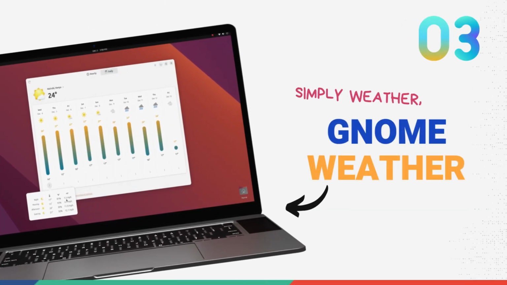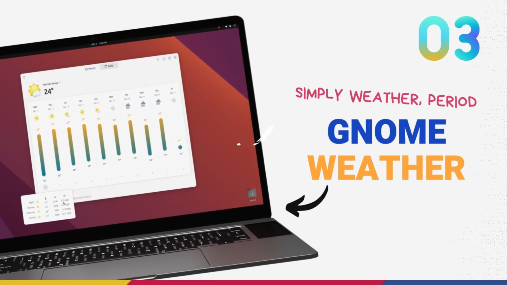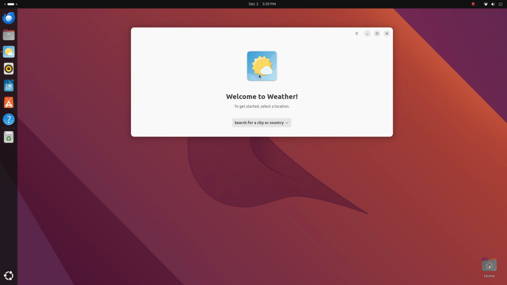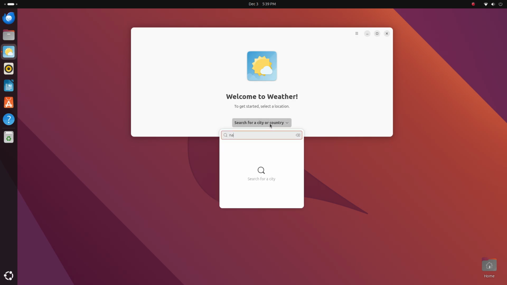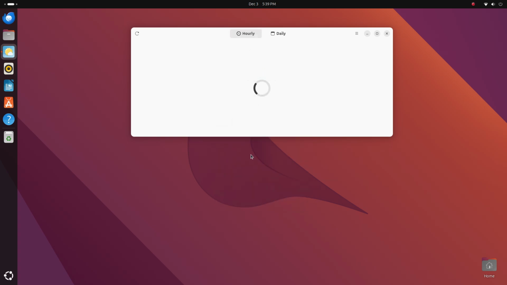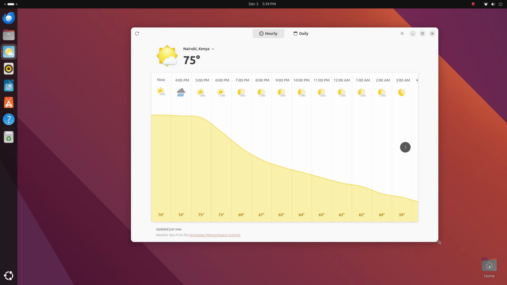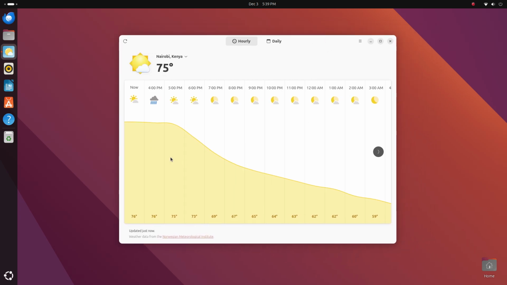Now I know, I get it. Not everybody is a weather enthusiast. Not everybody cares what's the humidity or some other precipitation stuff. You just want to know how hot it is or if it'll rain in the evening. That's all. For you guys, many Linux distros like Fedora most probably already have GNOME-Weather pre-installed. Just open up the menu and search for weather. And if it's not installed, you can install GNOME-Weather by running the commands given in the description below.